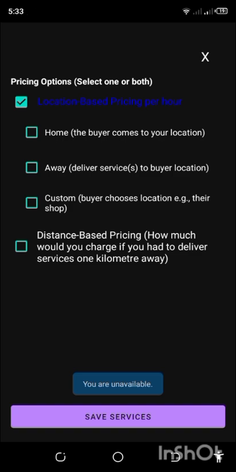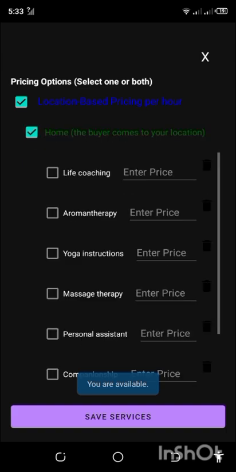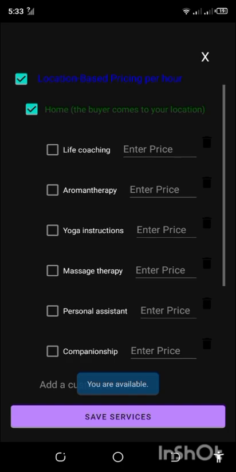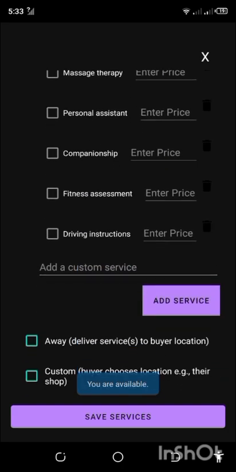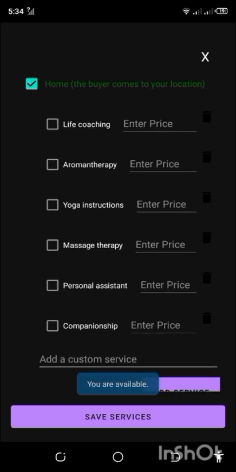And this page is for sellers. So home, the buyer comes to your location. So these are services that you provide at the comfort of your home. Mtu lazima akuje kwako. In other words, home is called in-call. So in-call, clicking it, there are default services. There are default services, as you can see. Default services, there's life coaching, there's aromatherapy, there are yoga instructions, massage.